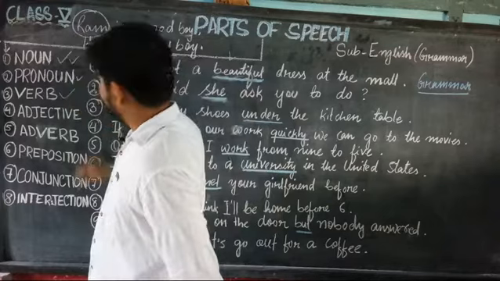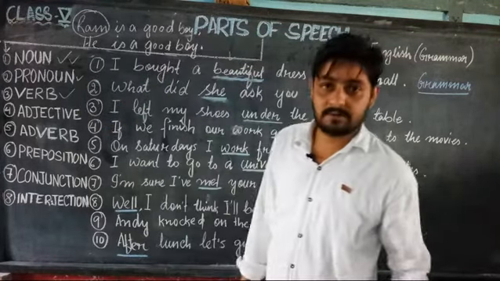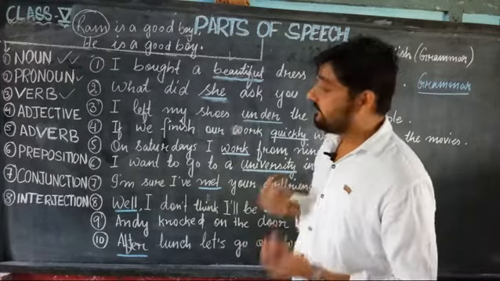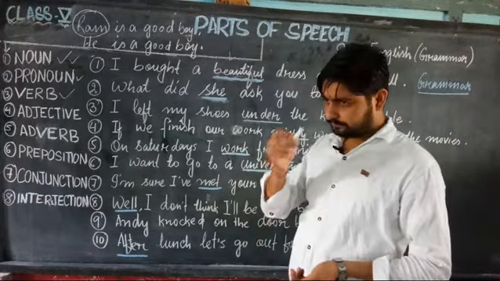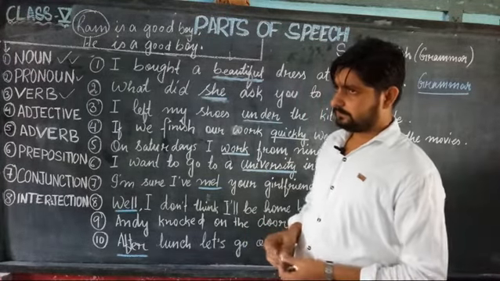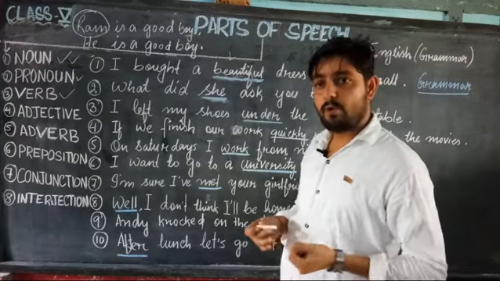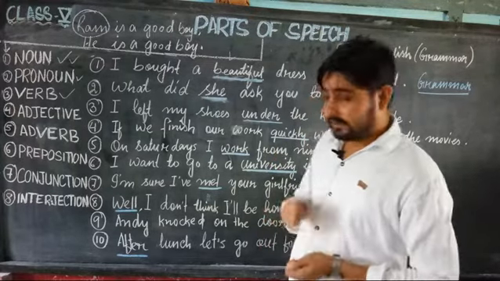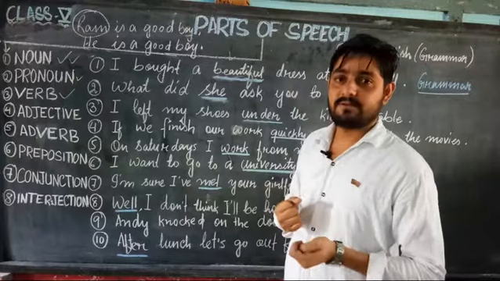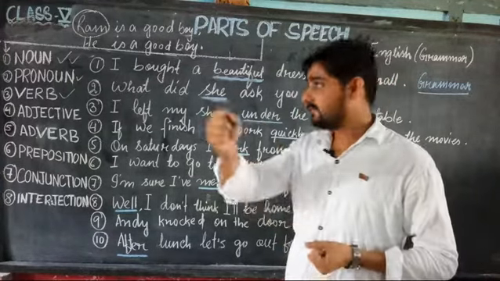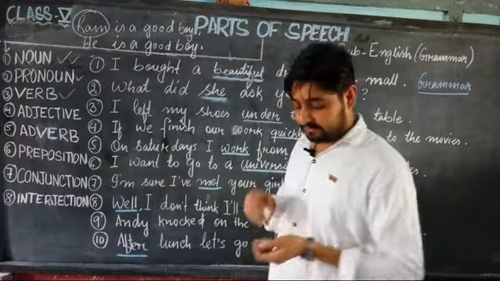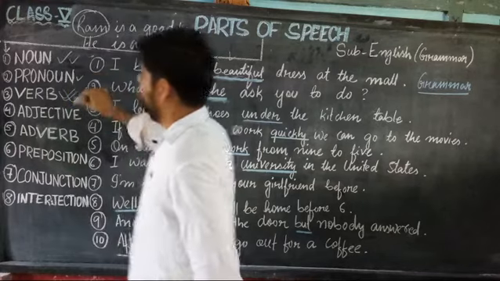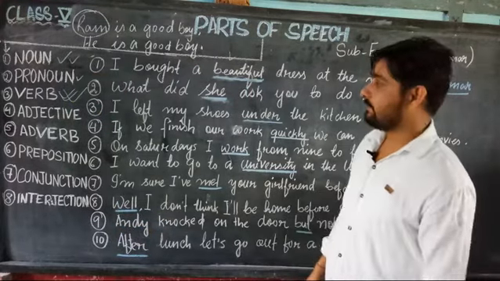Third, we have the verb. Verb, you all know, right? The action words are called verbs. So to say, come, go, write, eat, right? Then run. These are all action words. Fight, kick, punch. So these are action words, and all these words come under verb.